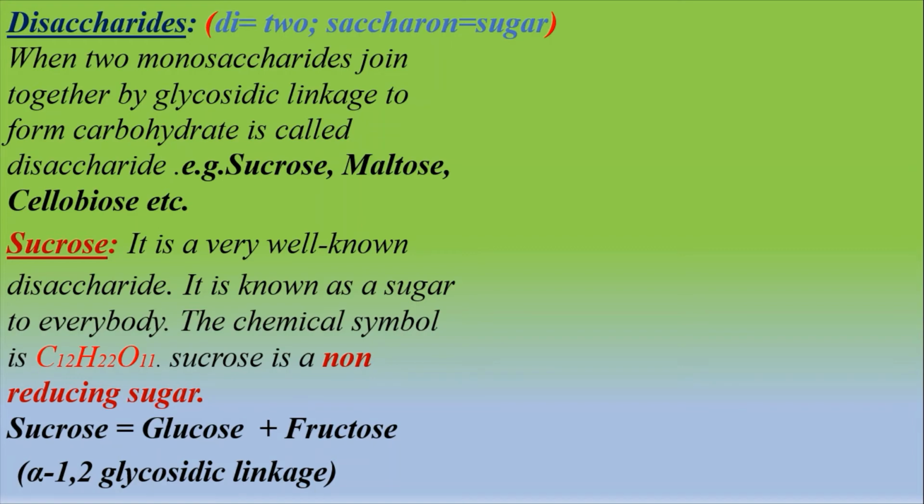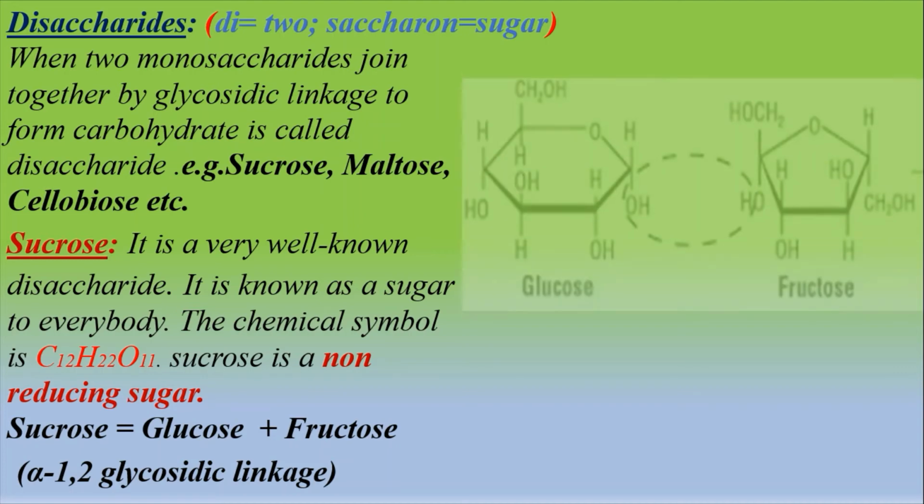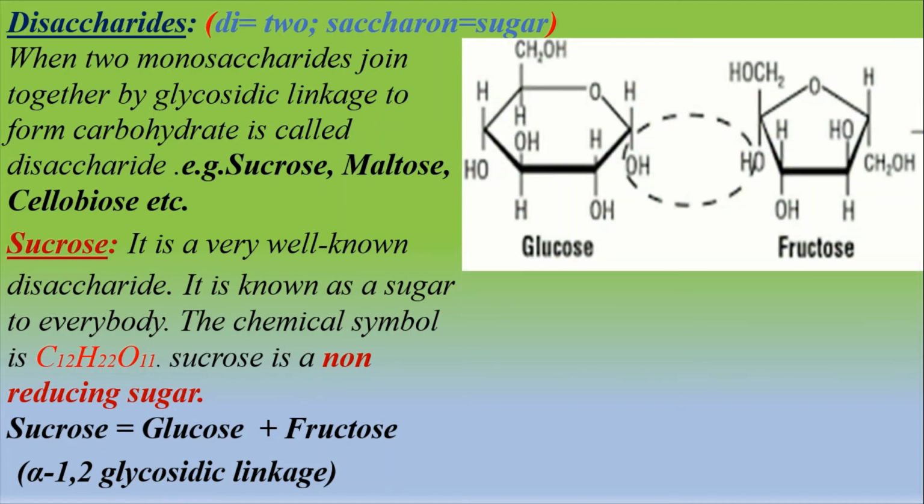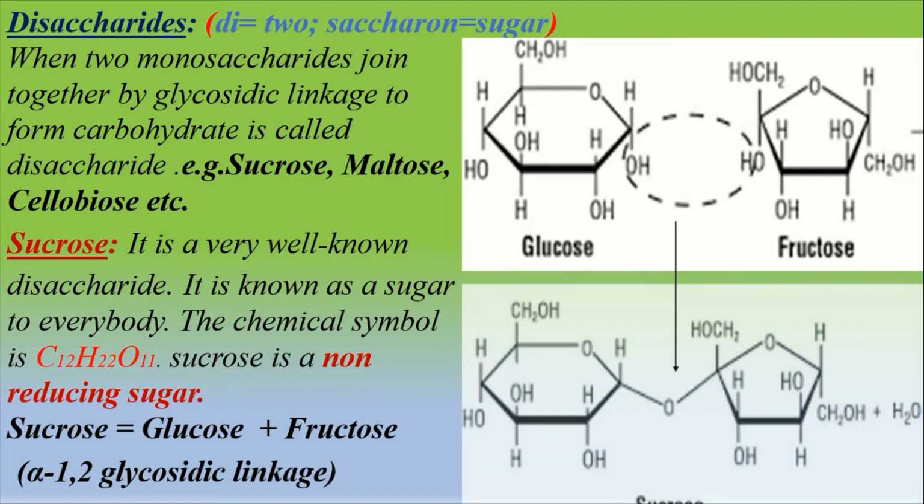The main constituent of honey is sucrose. Sucrose is formed by the union of one molecule of glucose and one molecule of fructose. At this time, the OH group attached to carbon number 1 of alpha-D-glucose forms a glycosidic bond, or oxygen bridge, with the hydroxyl group of carbon number 2 of beta-D-fructose, and one molecule of water is eliminated with the production of one molecule of sucrose.